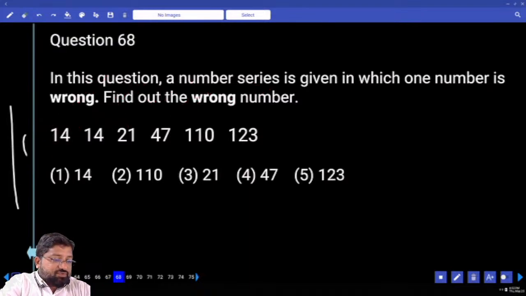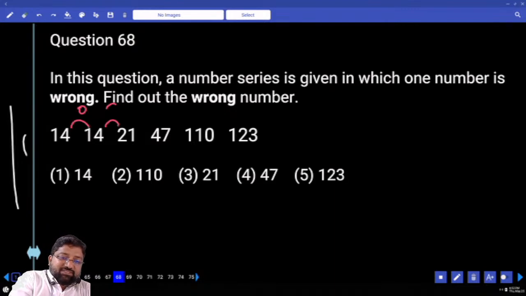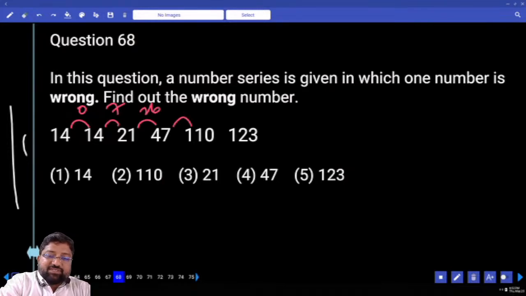Next, come on, what's going on here? Shall I go with the differences? How much is this? 0. How much is this? 7. Come on, how much is this? 26. What about this? 63. 0, 7, 26, 63.